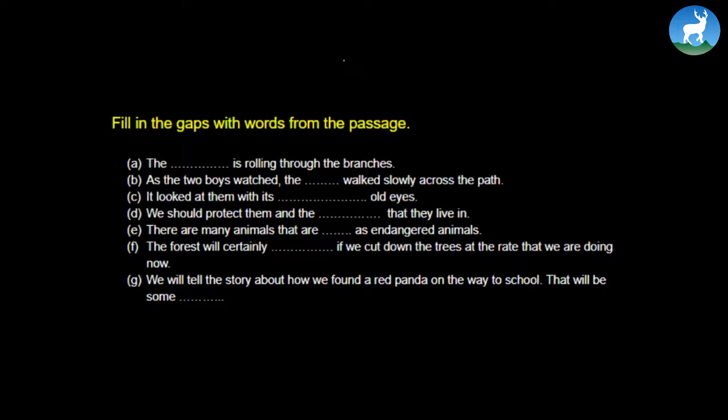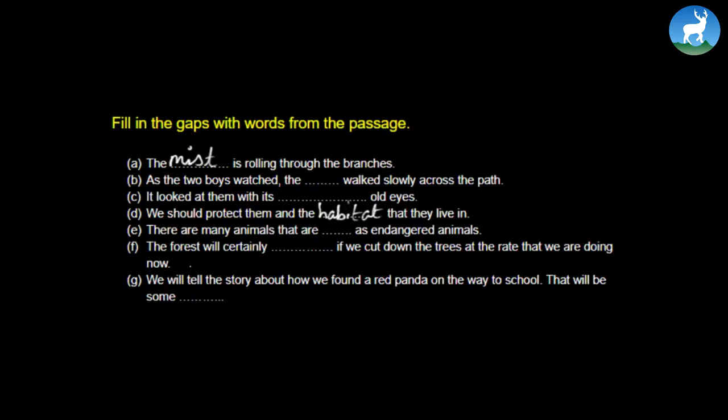The dash is rolling through the branches. Now, if you read the passage again, you'll see that its answer is in the very first paragraph. So the answer should be: the mist is rolling through the branches. Now, let's look at number D. We should protect them and the dash that they live in. So if you look at the passage, you'll get that we should protect them and the habitat that they live in.